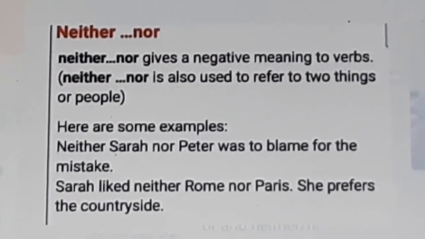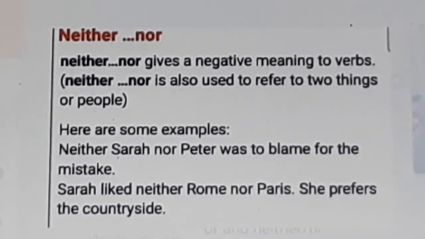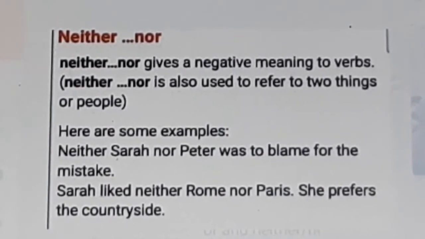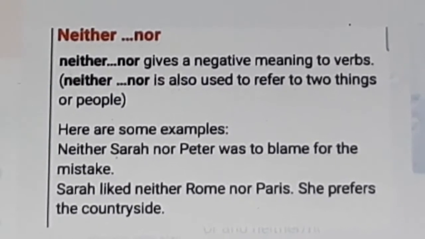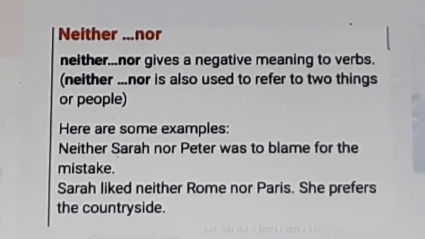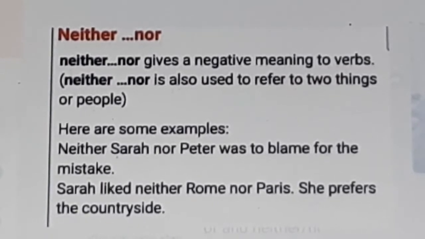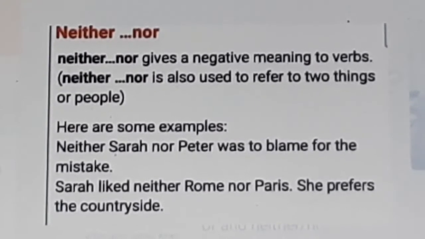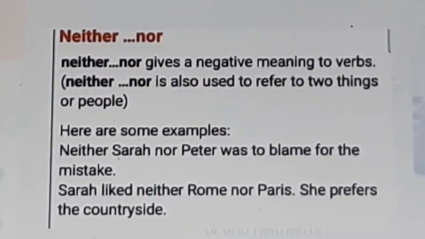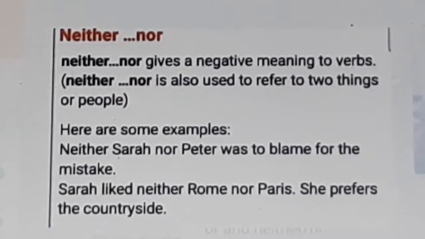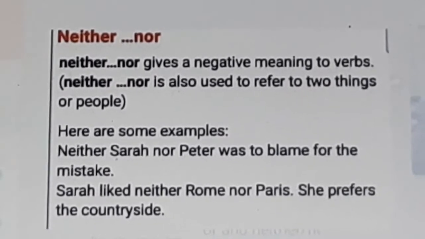Then what are those two remained? Tea and coffee. Put either before the first one, that is tea, and or before the second one, that is coffee. How to write the sentence? He likes either tea or coffee.